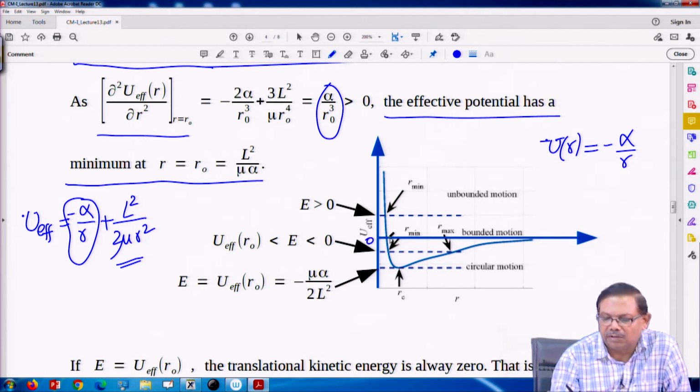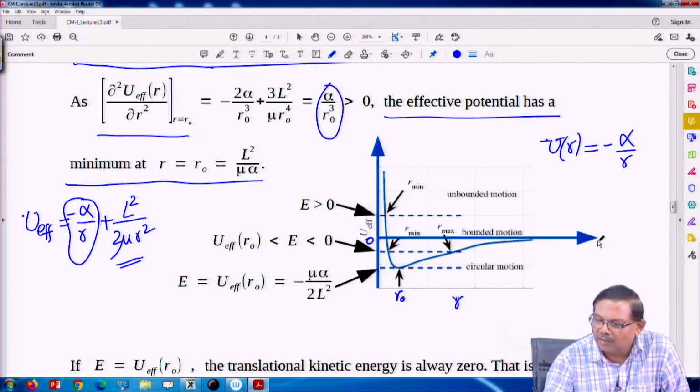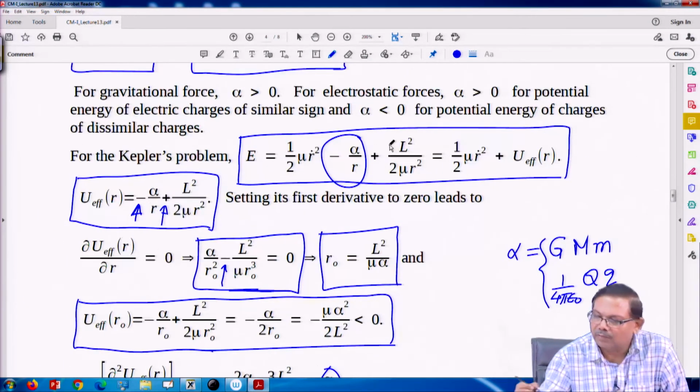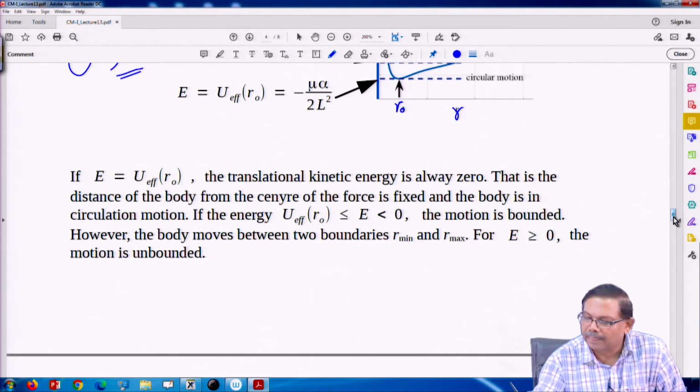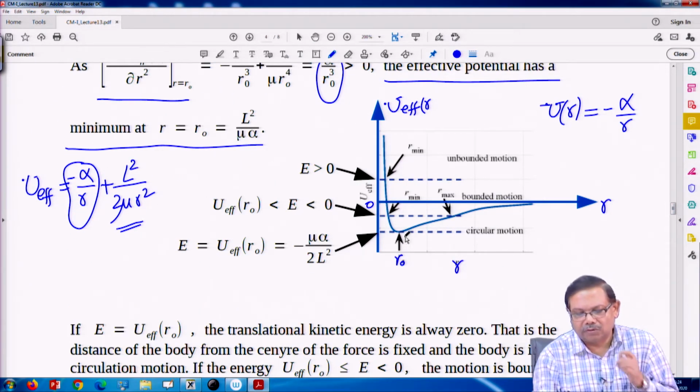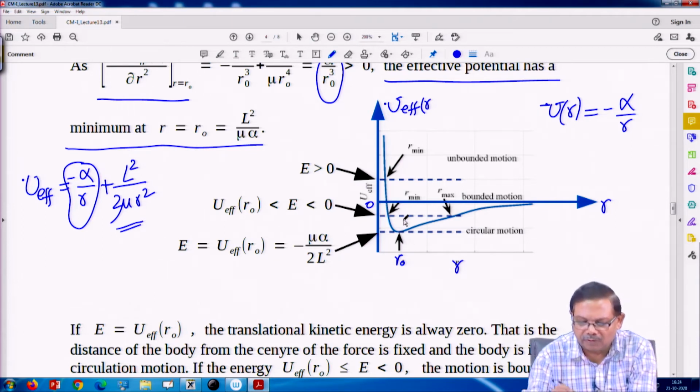Near the origin, it diverges and goes to a very large value, and somewhere at r equal to r 0 there is a minimum. Here is r and this is u effective, which is a function of r. So that is the plot. There is a minimum and we have found out the value of the minimum.